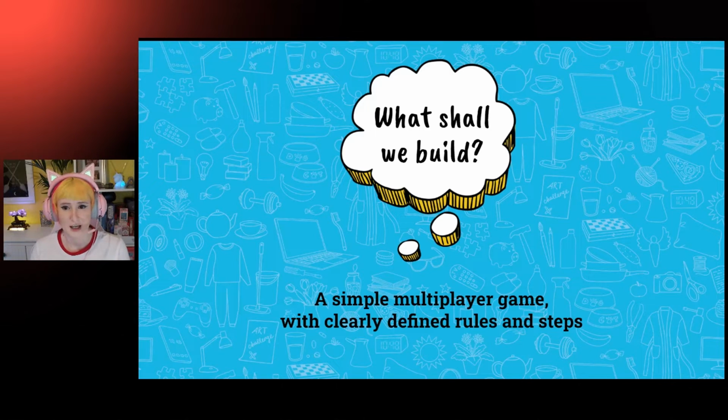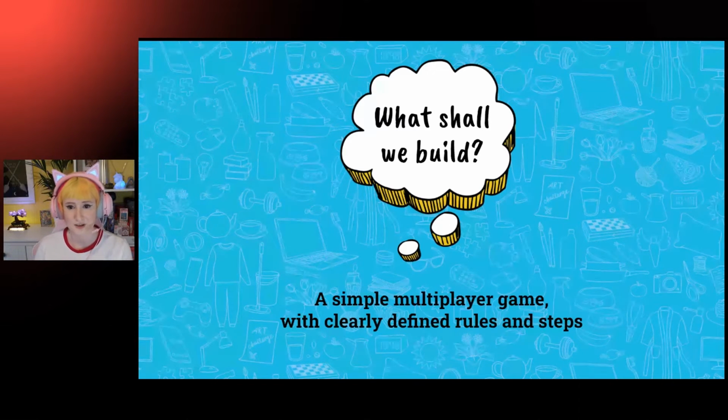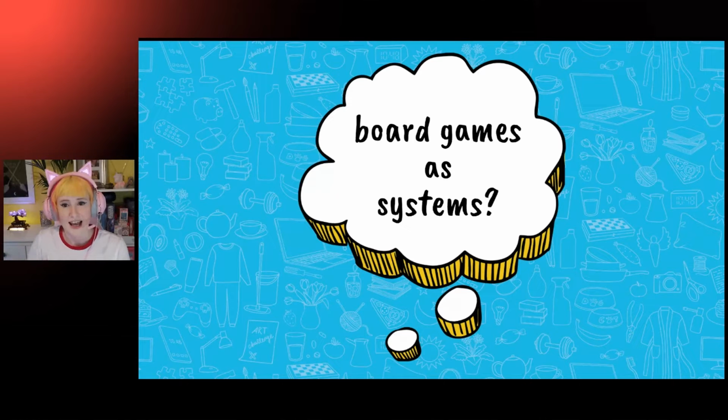Turn-based games like Pictionary or Scrabble or Noughts and Crosses, or what you call tic-tac-toe in the States, are not only easy to learn, but they're also easy to describe. We can write down the rules of the game as a series of logical steps. And a board game, its component pieces, so its rules, its outcomes, they're all just a system.